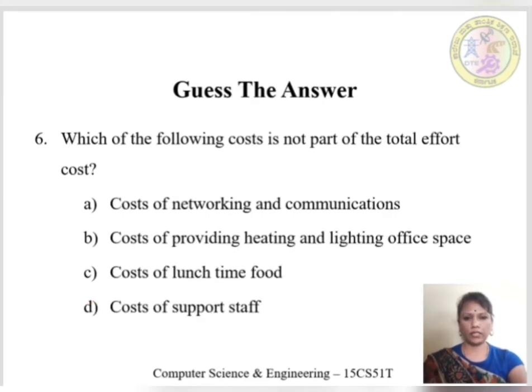Question number 6. Which of the following costs is not part of the total effort cost? Costs of networking and communications, costs of providing heating and lighting office space, costs of lunchtime food, costs of support staff.